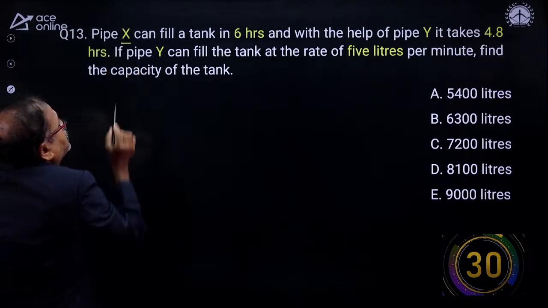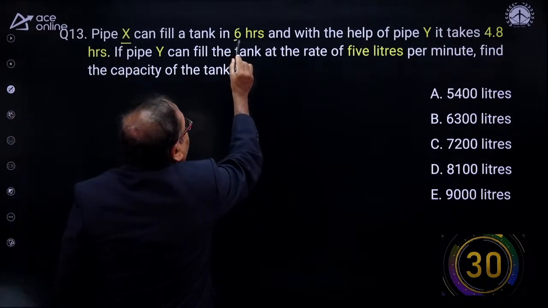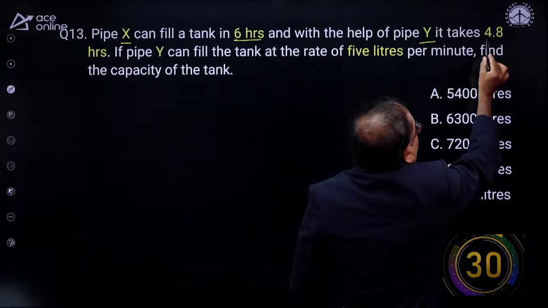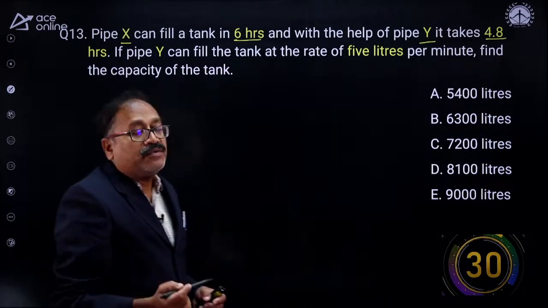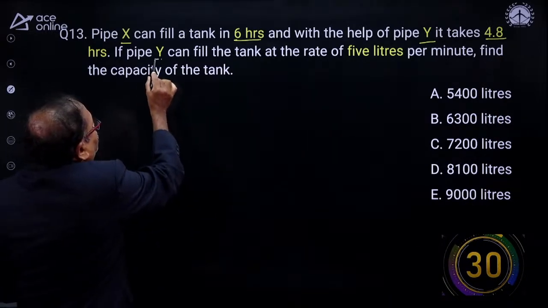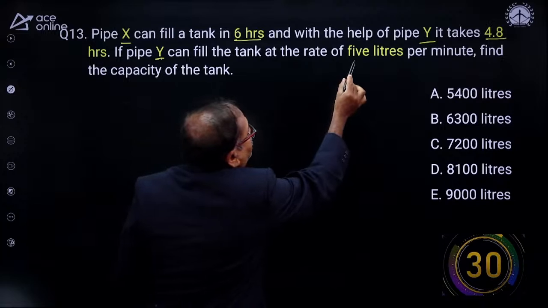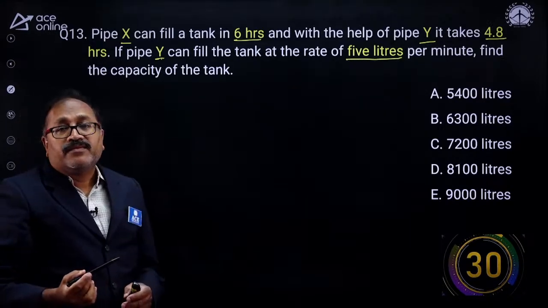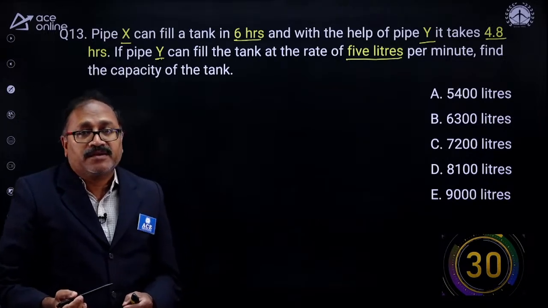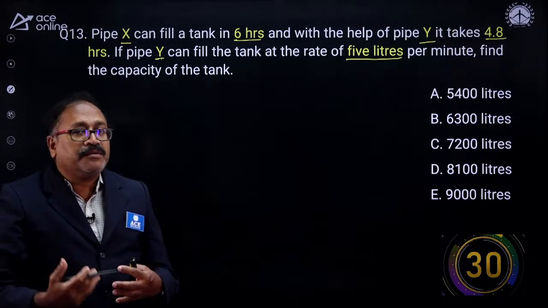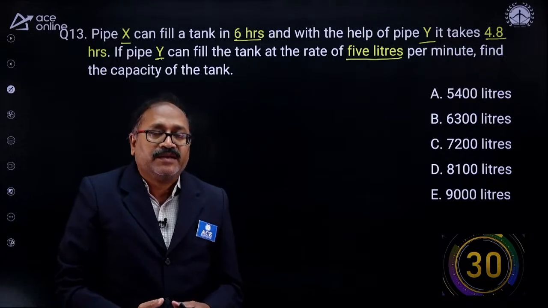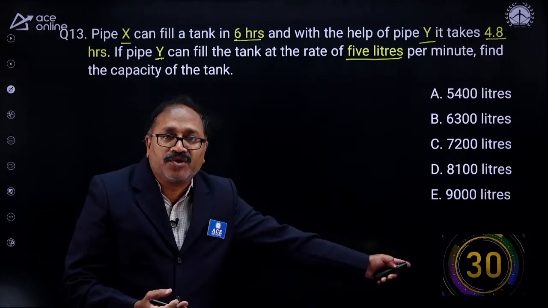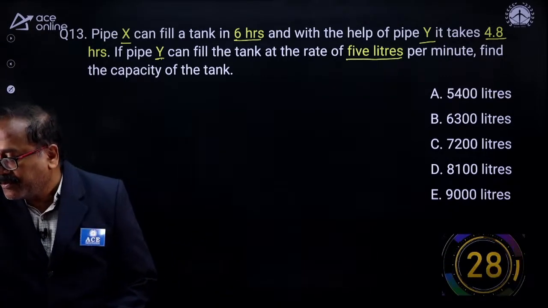Now, pipe X can fill a tank in 6 hours. And with the help of Y, it takes 4.8 hours. If pipe Y can fill the tank at the rate of 5 liters per minute, find the capacity of the tank. So this is a very basic level question, I will say. Still, do not hesitate to ask the question. Your time starts now. Come on.